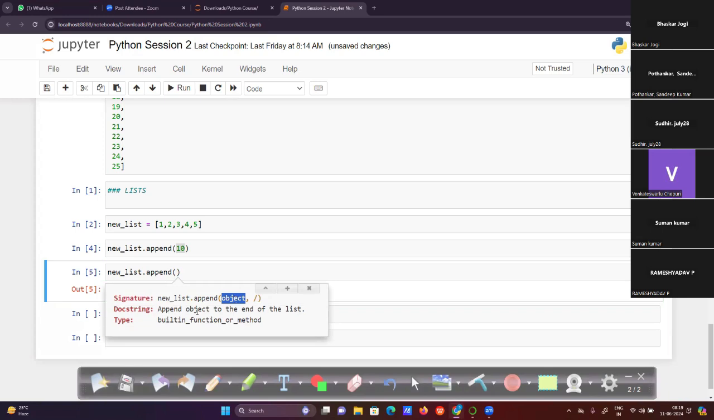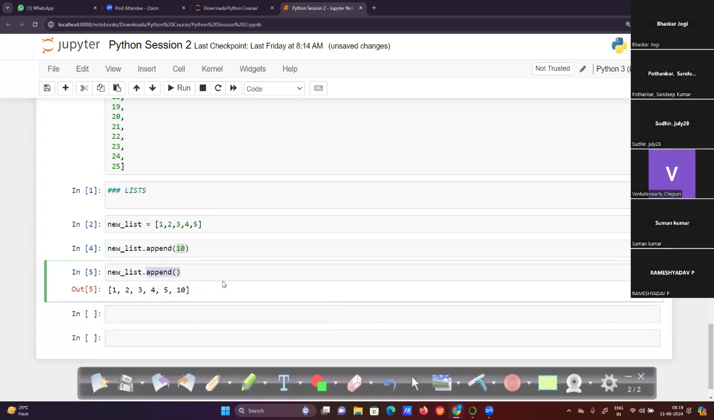Yeah. So append object to the end of the list. It will add an element at the end of the list. Okay, this is the append method. And we have other methods, such as clear. So we'll discuss copy.